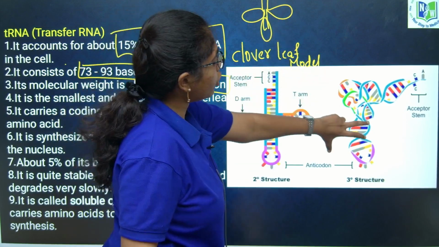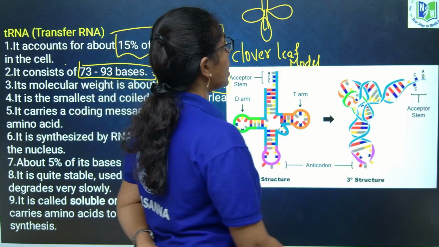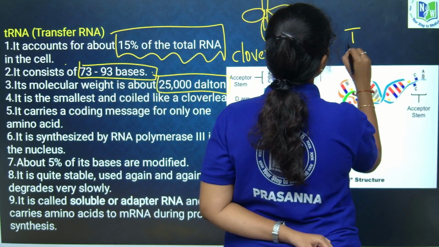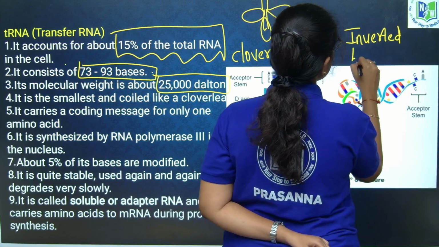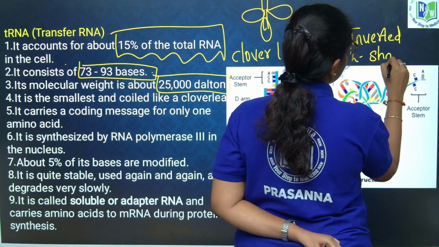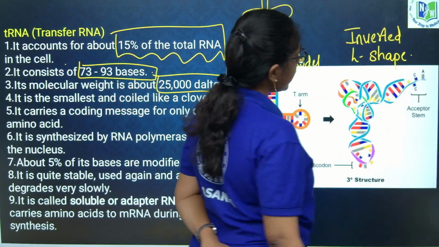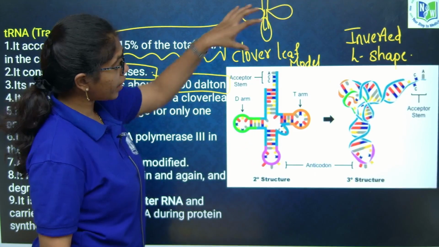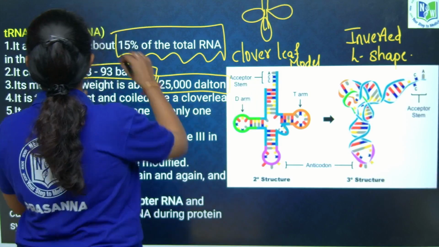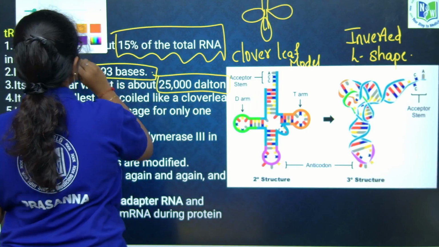If you look into the tertiary structure, this is called an inverted L shape. What is it? Inverted L shape. Clear?